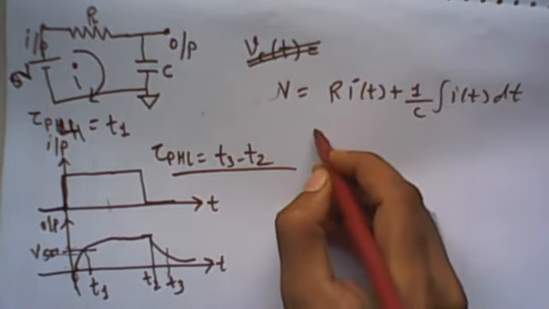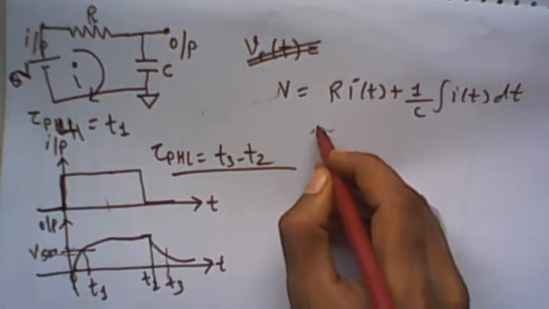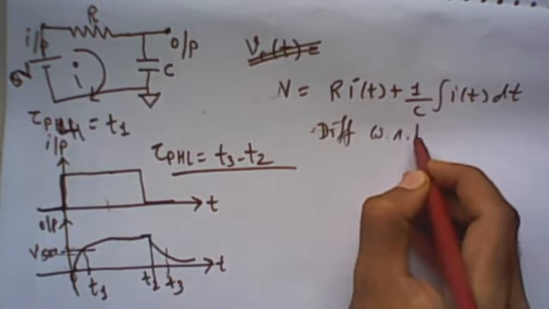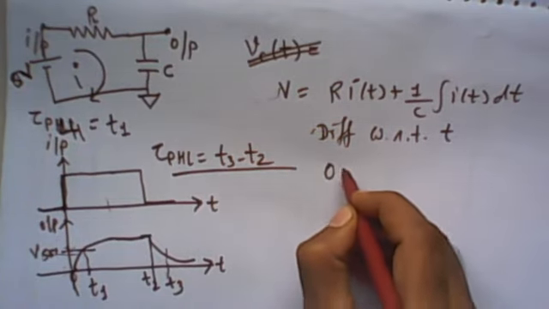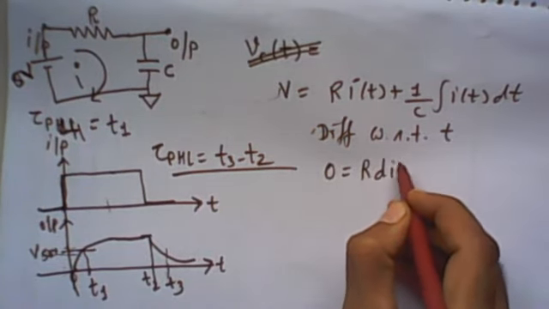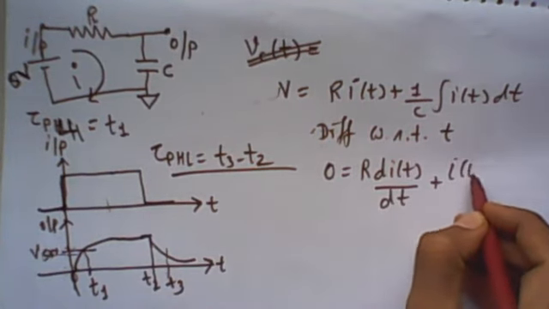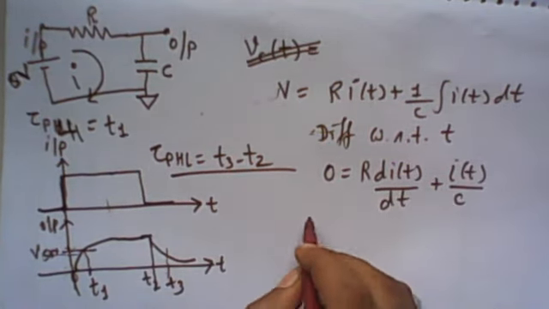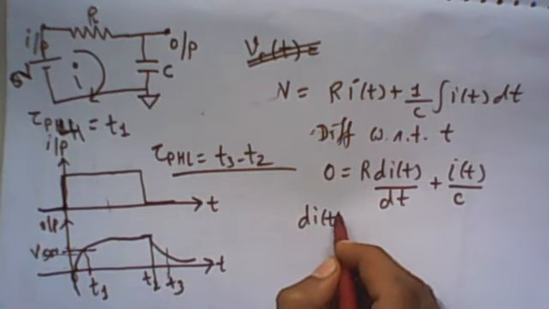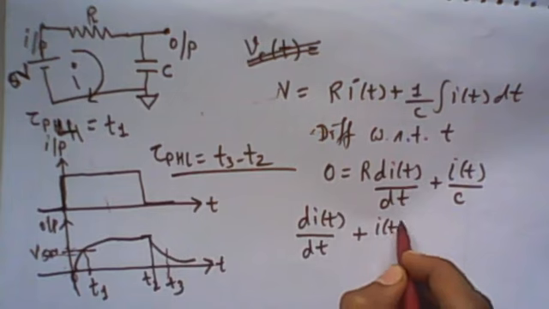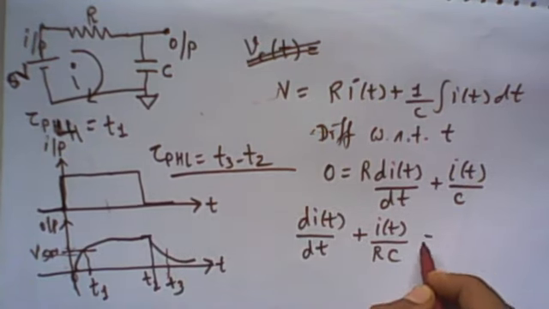Now let me differentiate with respect to t. So 0 is equal to R dI of t by dt plus I of t divided by C. Let me divide by R: dI of t by dt plus I of t divided by RC is equal to 0.